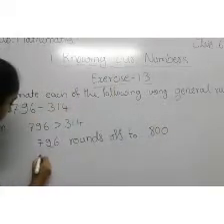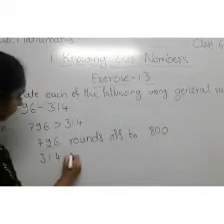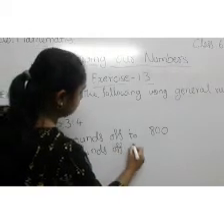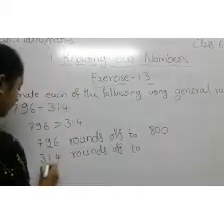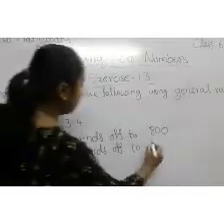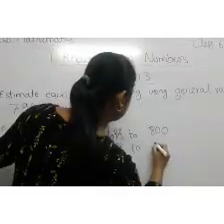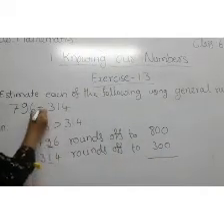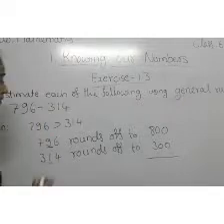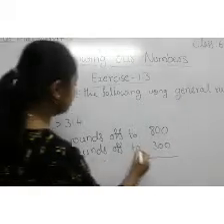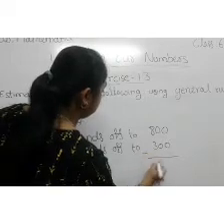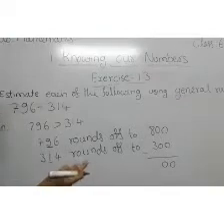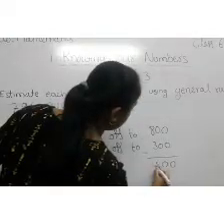Then again you have to take 314. 314 rounds off, 1 is less than 5, so I have to write 300. What do we have to do here? Minus is there, so we have to find the difference. 8 minus 3 is 5.